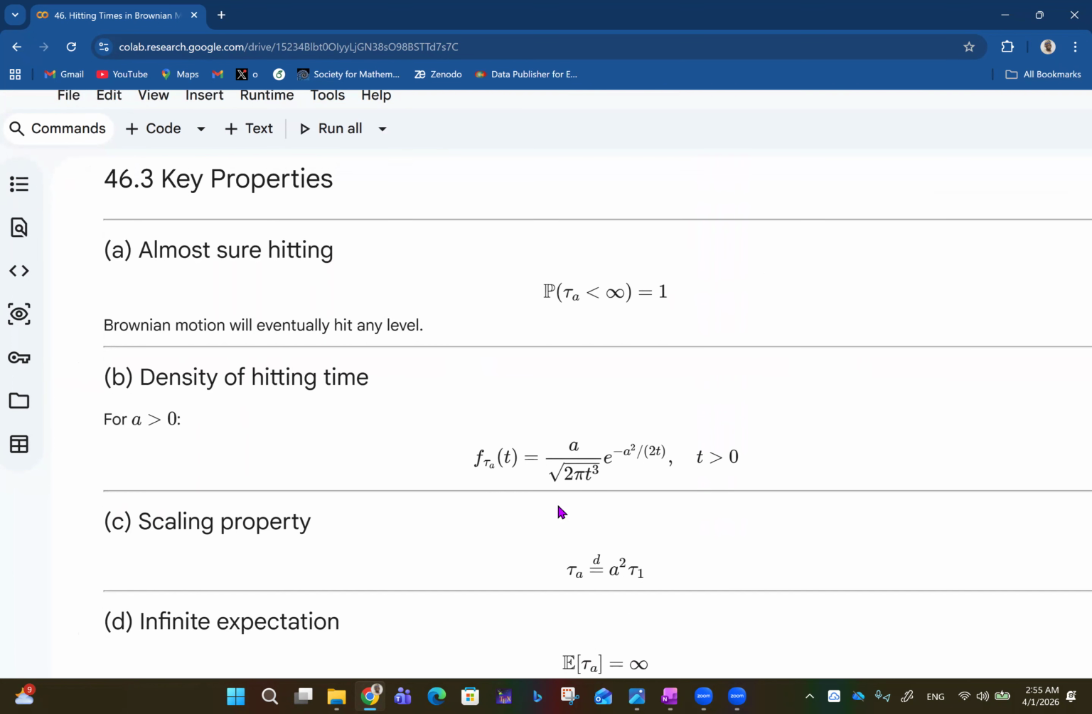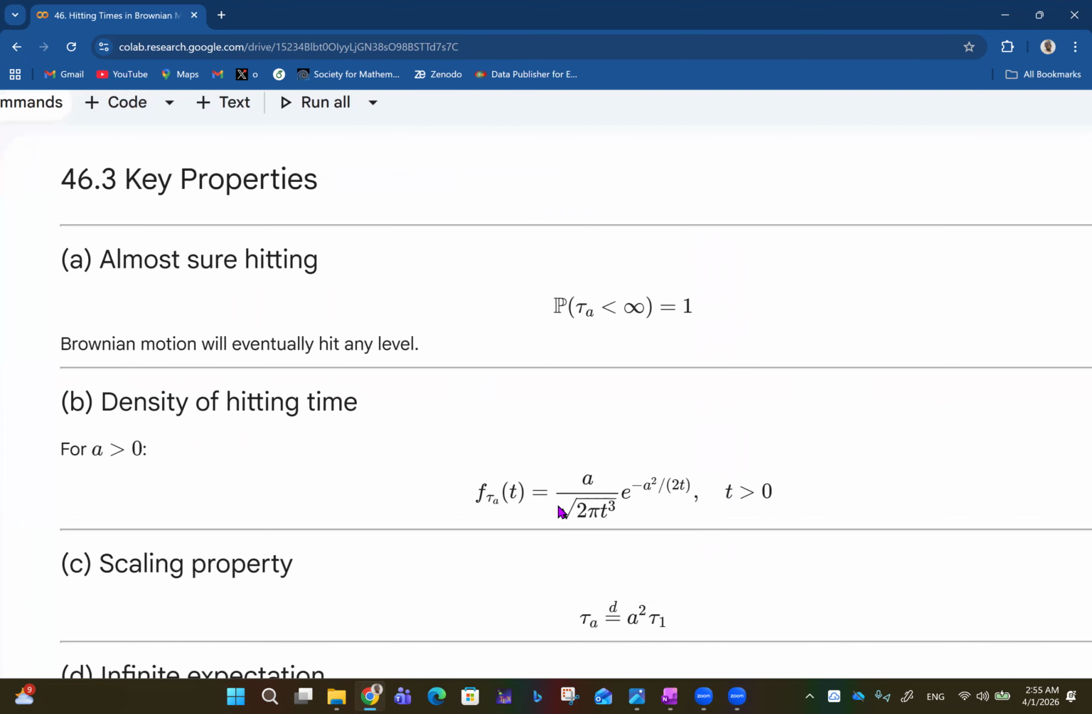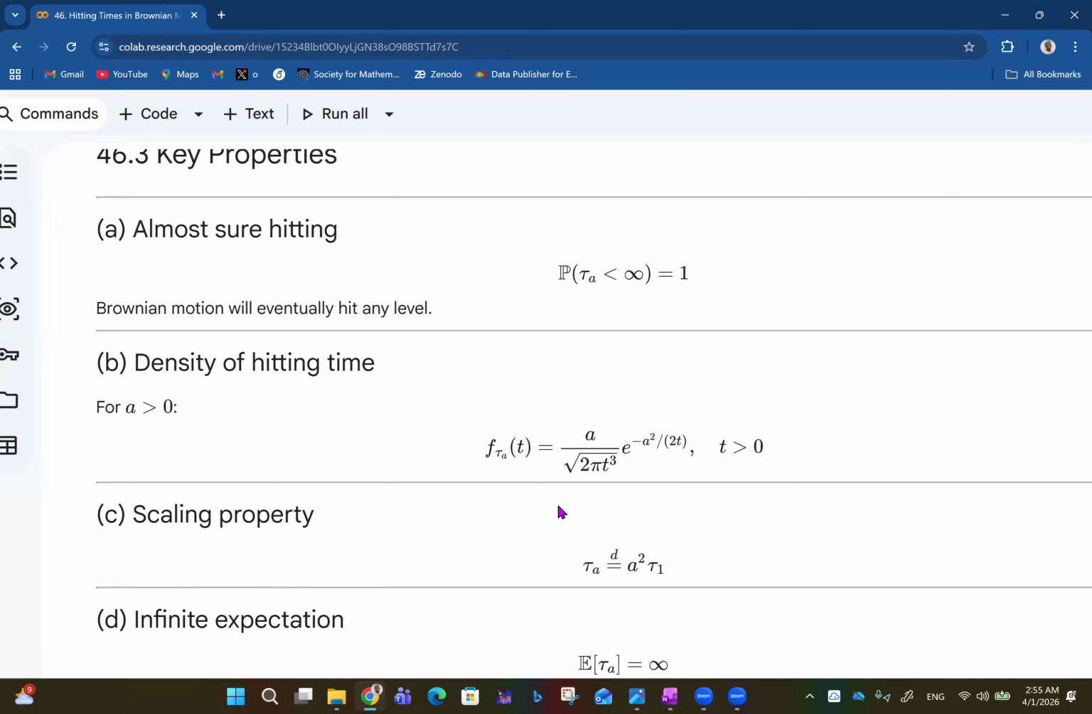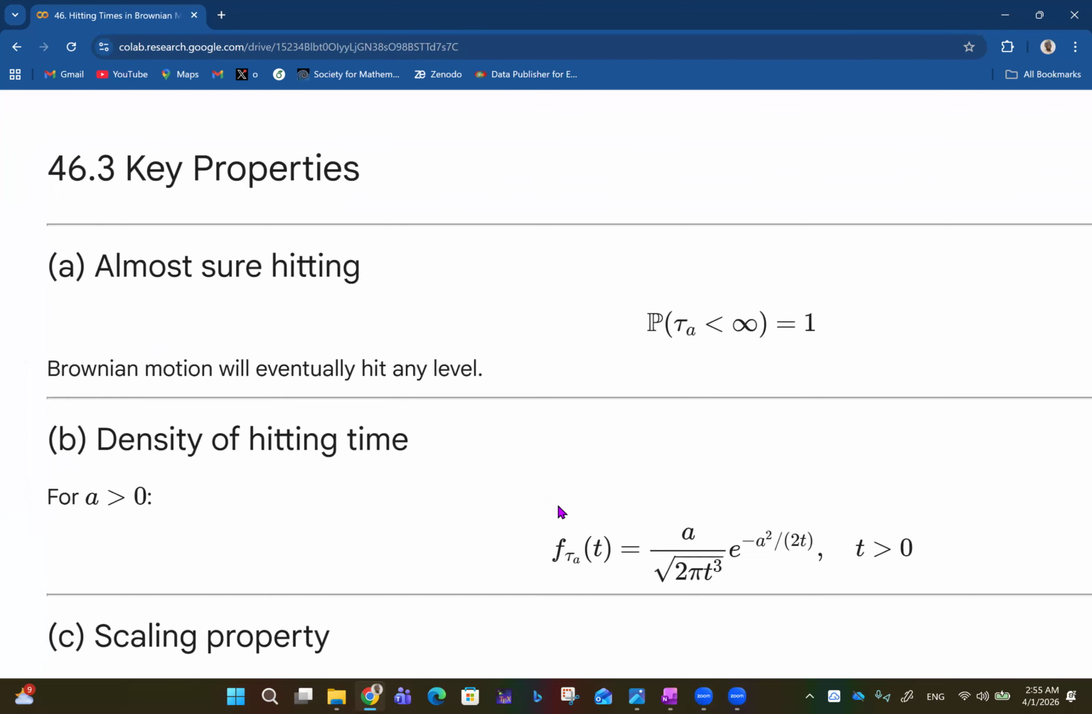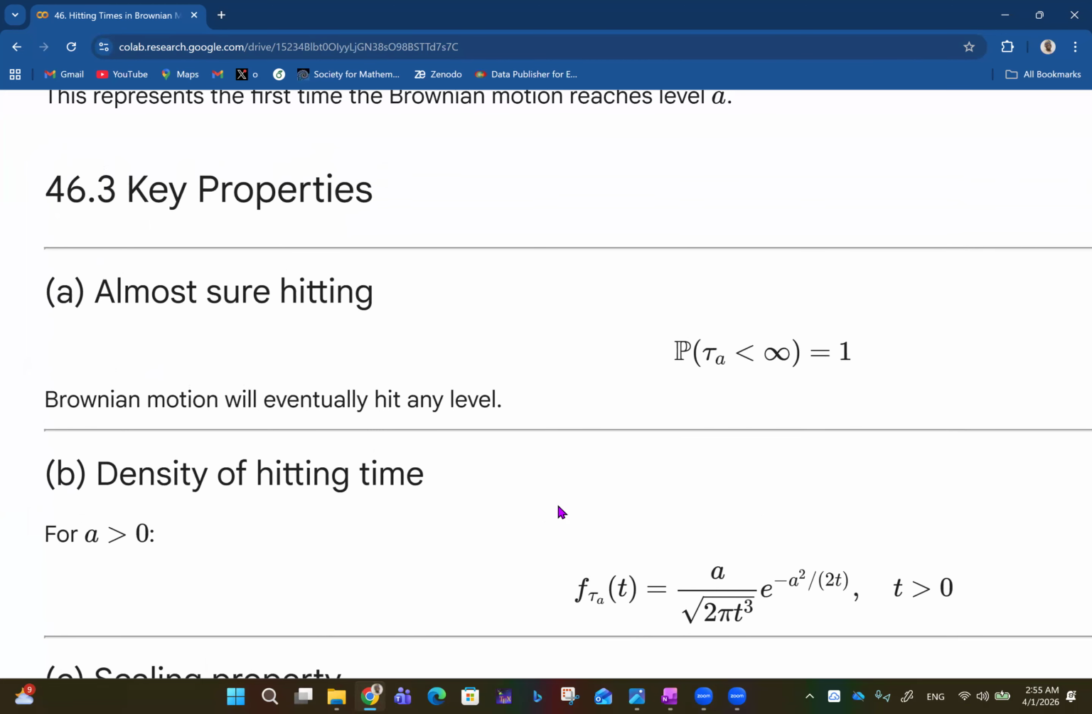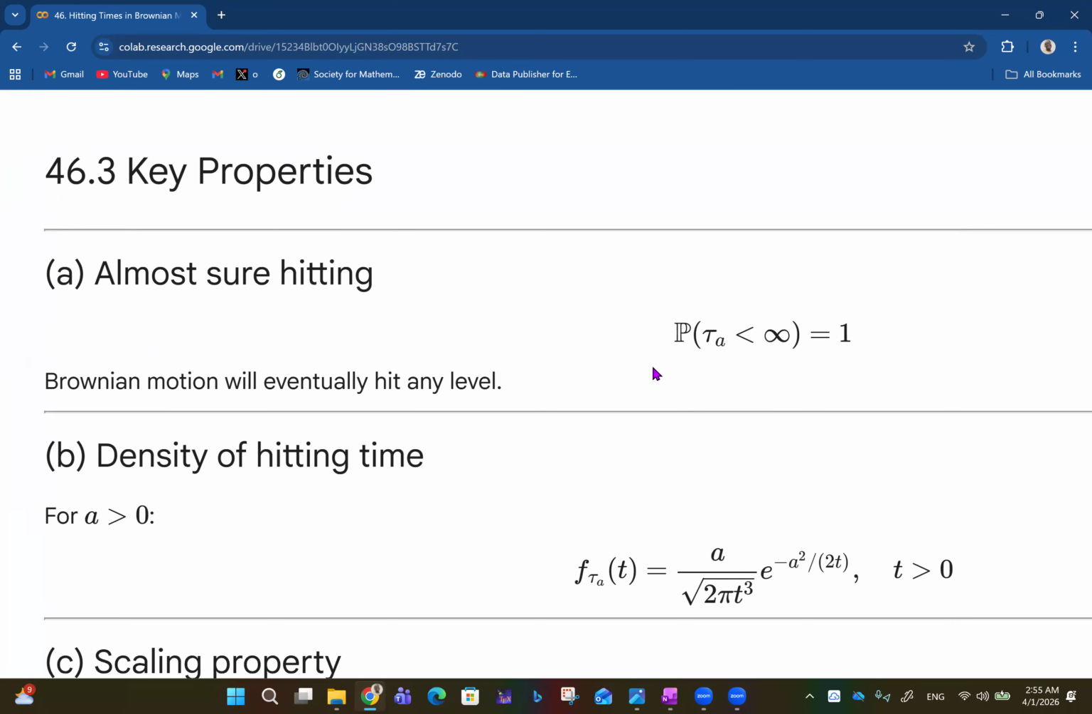First of all, we have almost sure hitting. I guess I can go bit by bit. So for almost sure hitting, the probability that tau_a is less than infinity, that is, it is defined, is equal to 1. So Brownian motion will eventually hit any level.